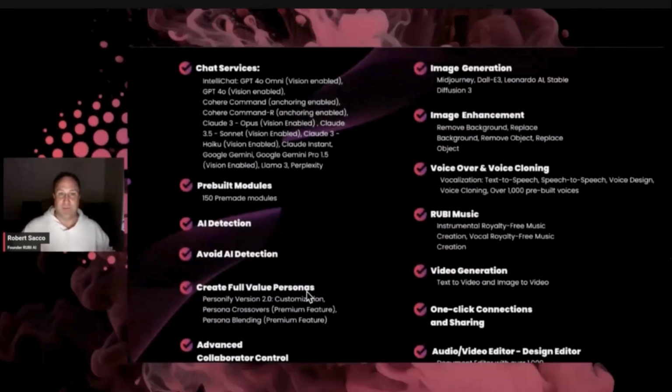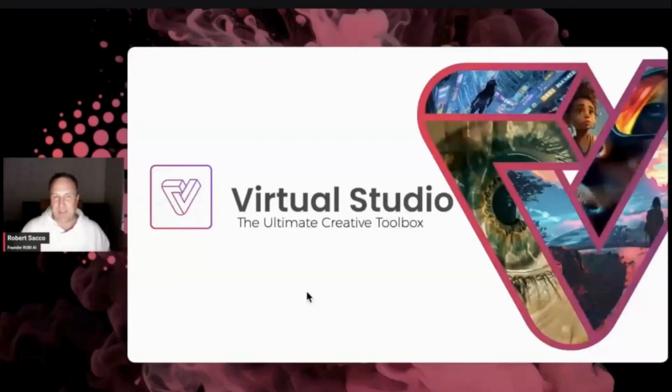And you have that here, from image generation, image enhancements, voiceover cloning, create your own music. I believe it's the new way of communicating. Ways that we'll never be able to communicate as the masses, you can now do that. And you actually heard some of those songs as you were waiting to get in here. All of it in one place. When we look at our virtual studio, it is the ultimate creative toolbox because it brings everything together.